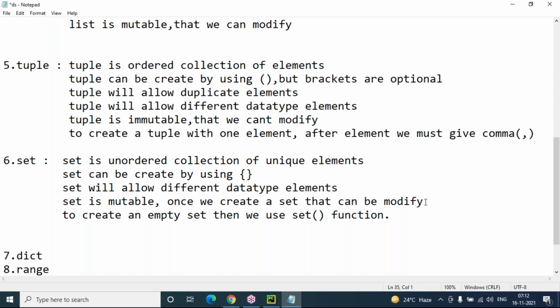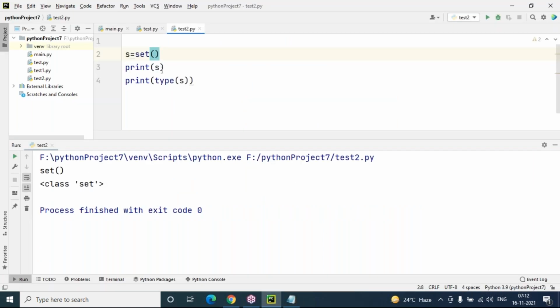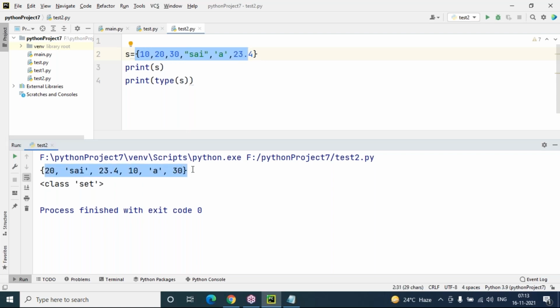Okay, yes. Now coming to the set with elements, I would like to show you. Set with elements. You can see the order I'm maintaining: 10, 20, 30, names, a character, and a float value. But this is a completely unordered collection of unique elements. The same order I maintained while creating the set is not available in the output. This is a completely different order. Order is not required here, it is an unordered collection of elements, but unique elements, no duplicates.